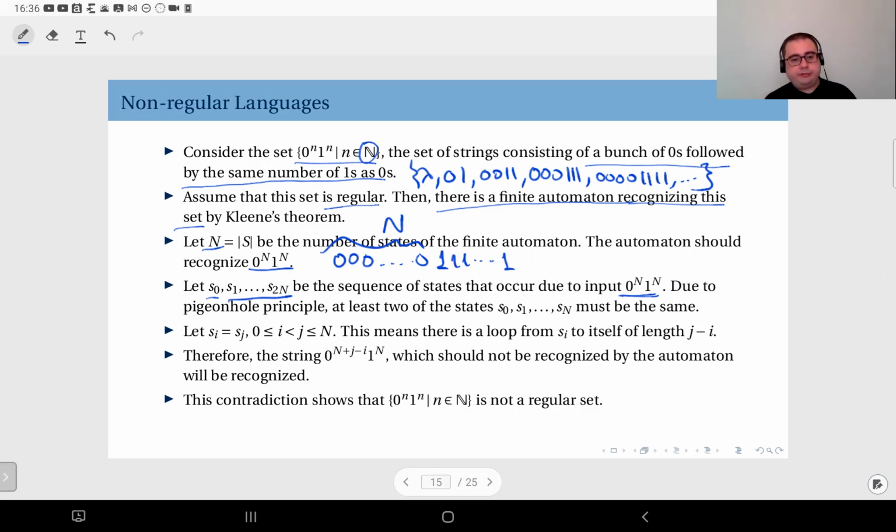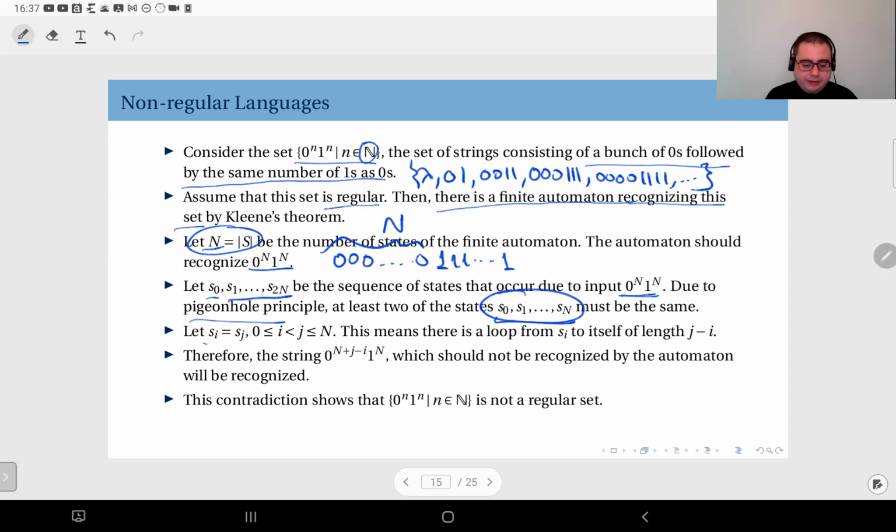Now, consider the first n plus 1 states, S0, S1, up to Sn. Sn is the state we reach after the last 0, before the very first 1. So S0 through Sn, there are n plus 1 states here. And by the pigeonhole principle, since the number of states is n, and I have n plus 1 states in the sequence, at least a pair in the sequence must be the same. So I must have a repeated state in this list.